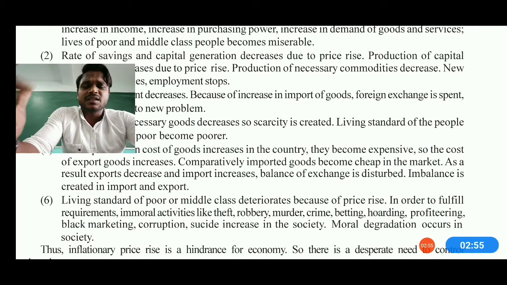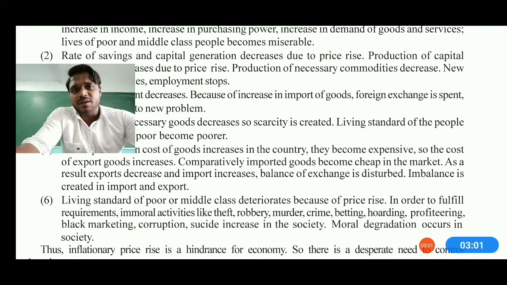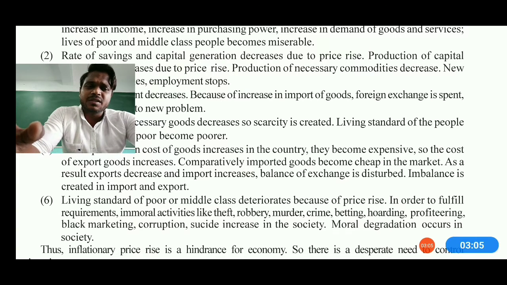So this is how the second topic says that the rate of saving and capital generation decreases due to price rise too. Rate of saving means what? People are not saving their money, they are spending maximum money on the same things which they were buying in the previous time at a lower cost.